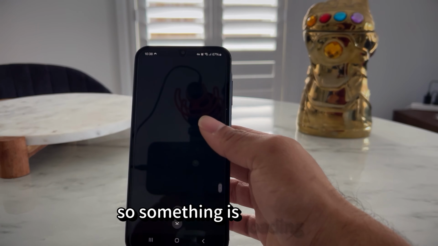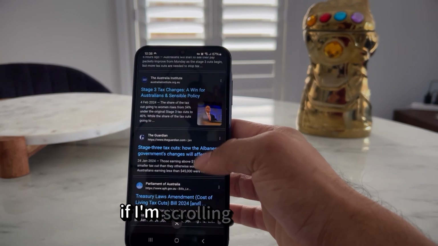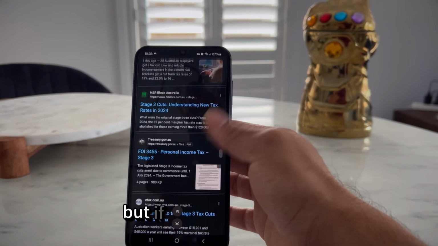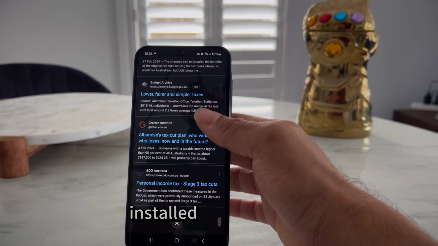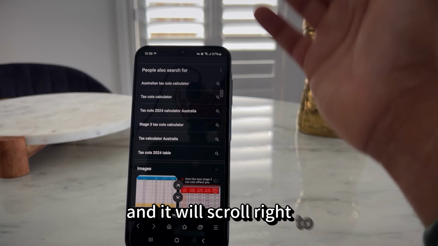Something is loading in the background. I don't know what it is. It's an Australian tax card. If I'm scrolling down here and I want to scroll up, I have to scroll with my fingers. But if you have TapScroll installed and activated, I can just tap on the top and it will scroll right to the top for you.